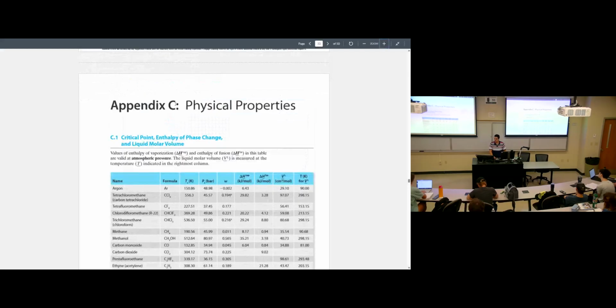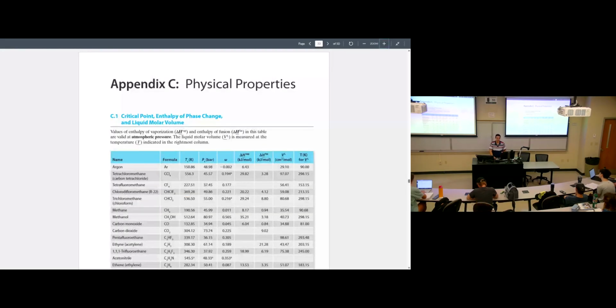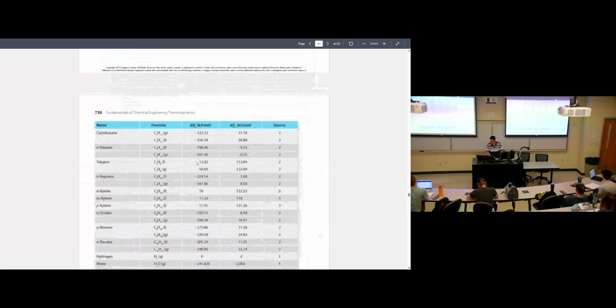Then Appendix C, this is also important, this one is for the physical properties. For any substance, you can see the formula, the critical temperature, the critical pressure, and the eccentric factor, which we will explain later. Then the amount of heat needed for phase change between liquid and vapor, the amount of heat required to change phase from solid to liquid, and so on. This is the importance of this appendix.